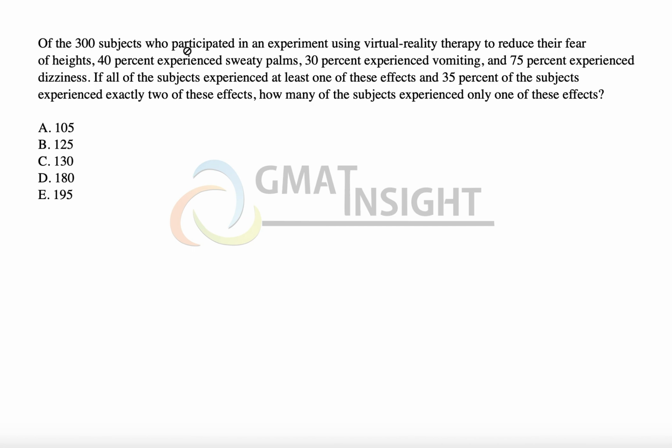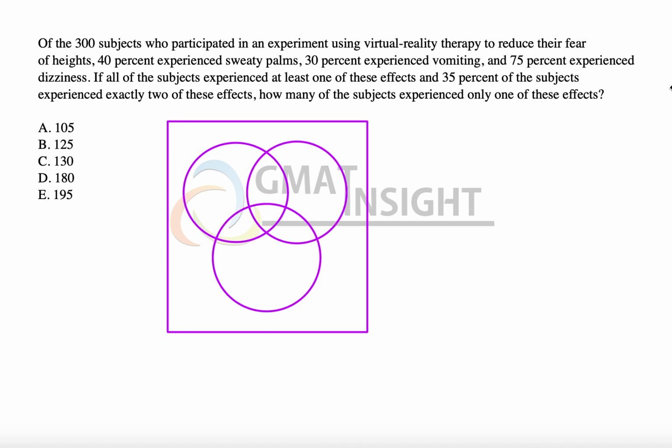Of the 300 subjects who participated in an experiment using virtual reality therapy to reduce their fear of heights, 40% experienced sweaty palms, 30% experienced vomiting, and 75% dizziness. Which means we clearly have three sets here. For a three-sets question, we straight away draw the Venn diagram and then we start filling the Venn diagram with the information.